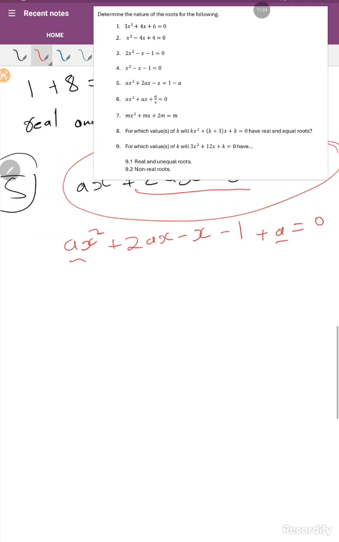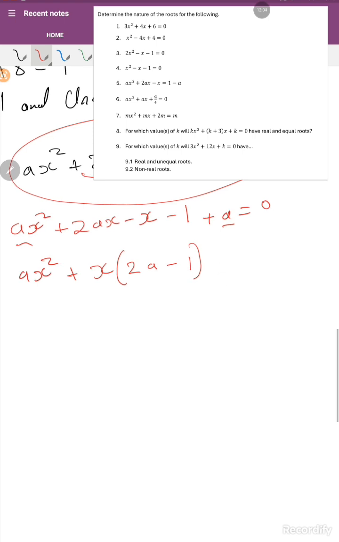Therefore, we're going to say ax squared plus x open brackets 2a minus 1, right?